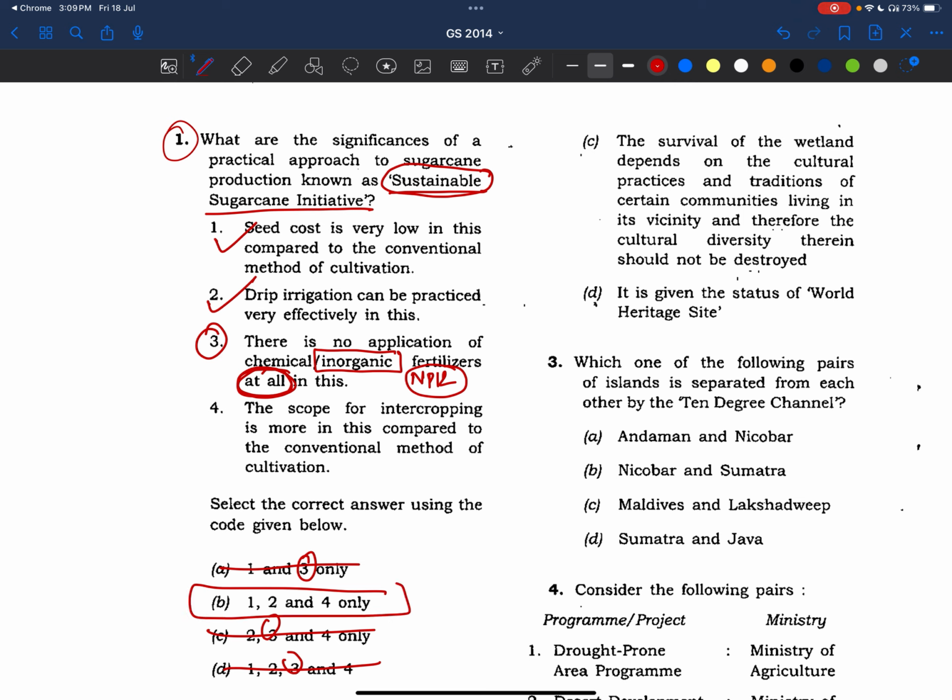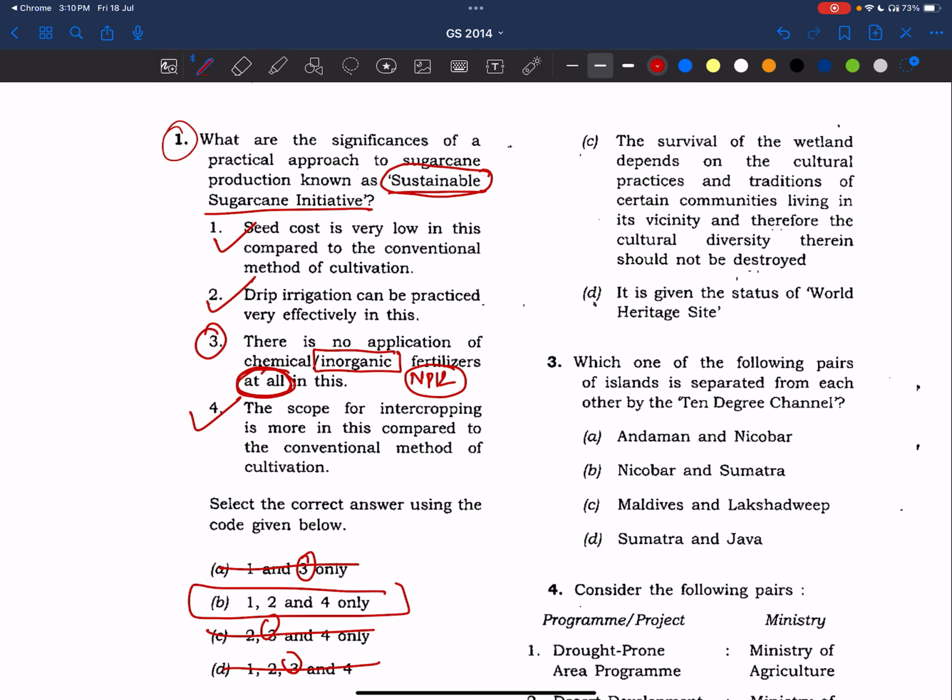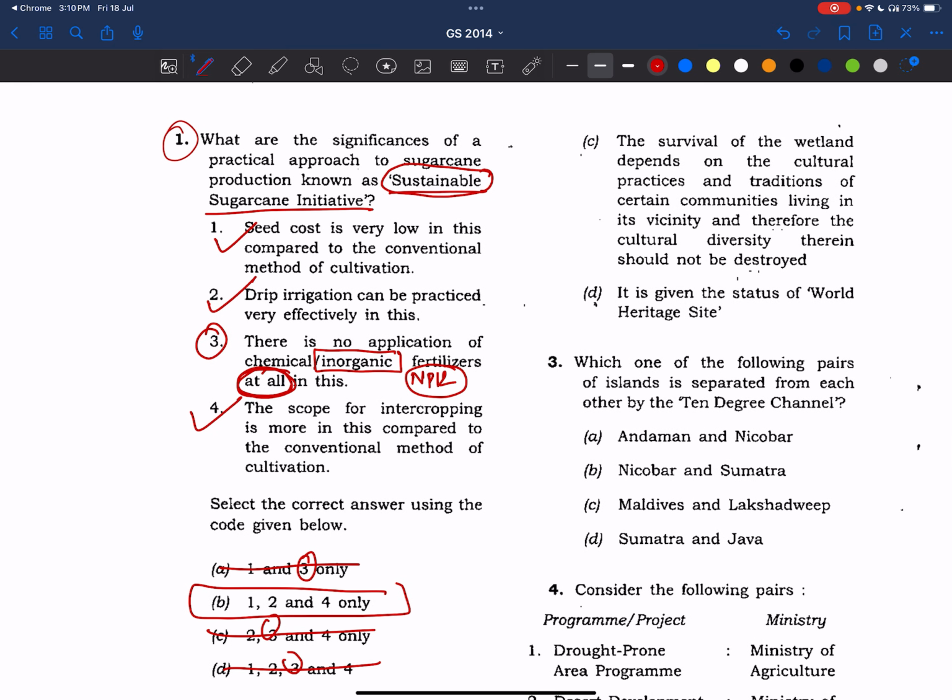Now, the scope for intercropping is more in this compared to the conventional method of cultivation. Yes, this is also a positive statement, right? It is also complementing the Sustainable Sugarcane Initiative. So here, three statements are correct. The option is 1, 2, and 4.